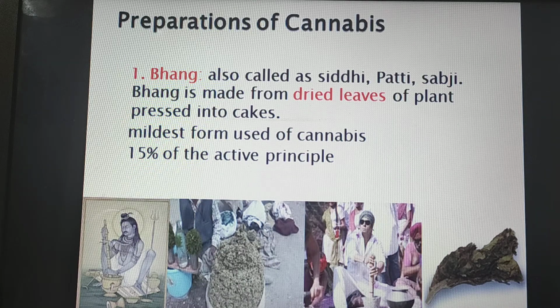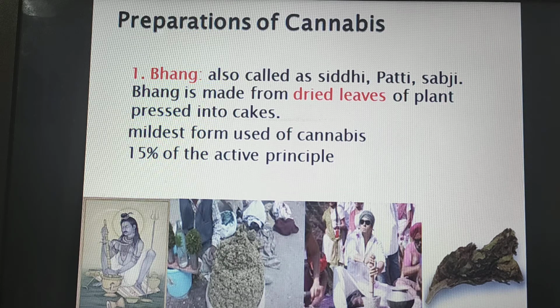Preparations of cannabis. Number one is bhang. I'm sure you have heard about bhang because it is very commonly used in Indian society, and it is also called siddhi, patti, sabji, etc. Bhang is made from dried leaves of the cannabis plant pressed into cakes.